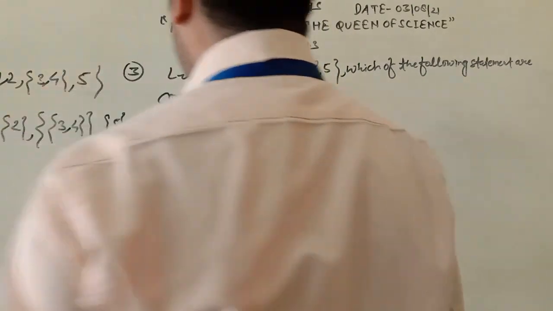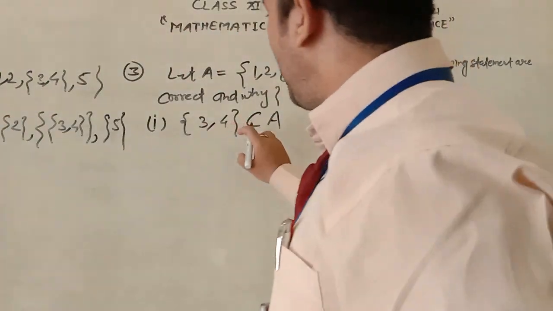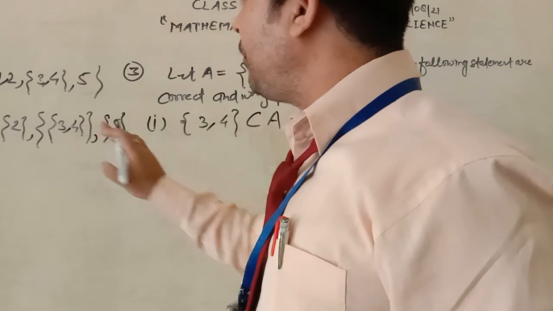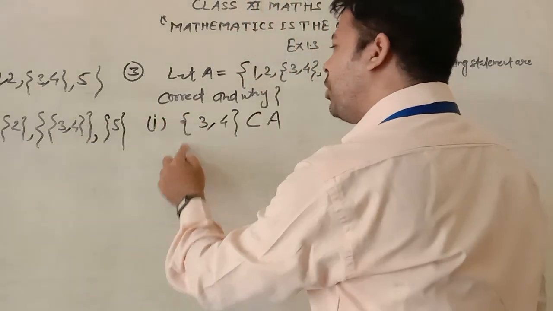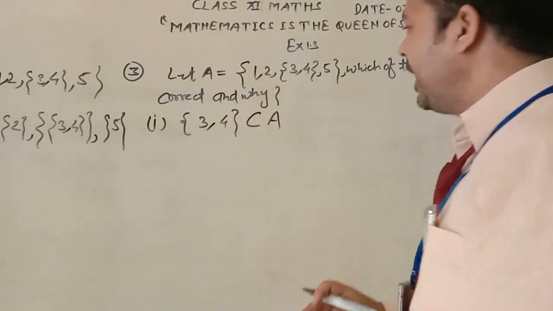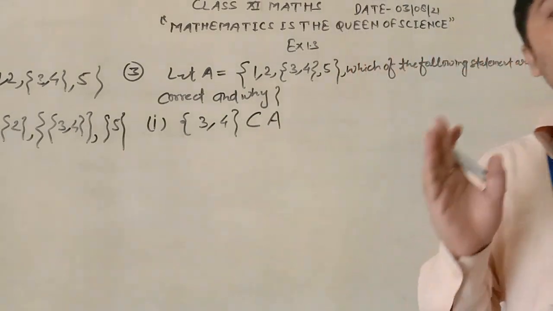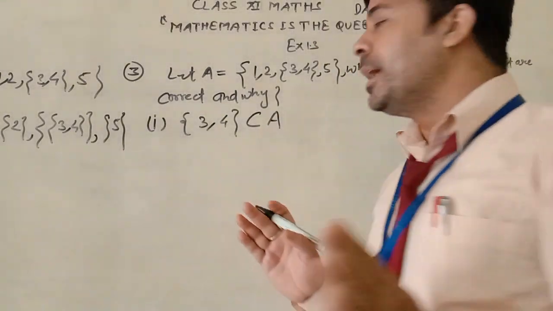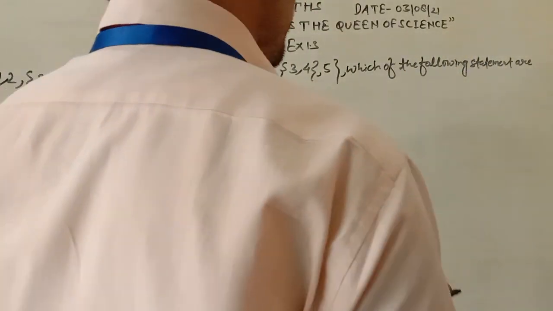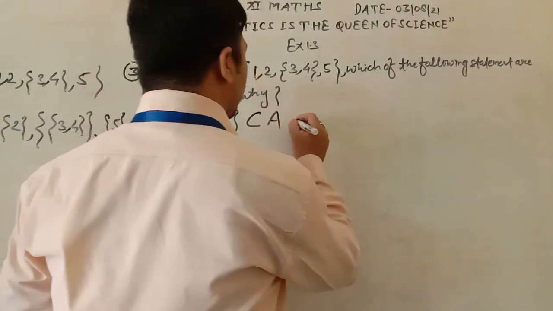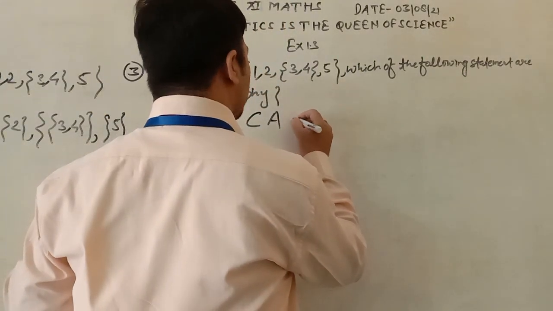If it is in the form of this, meaning if you have another curly bracket, then it is a subset. Otherwise, it is not a subset of A. Hence, the statement is not correct.